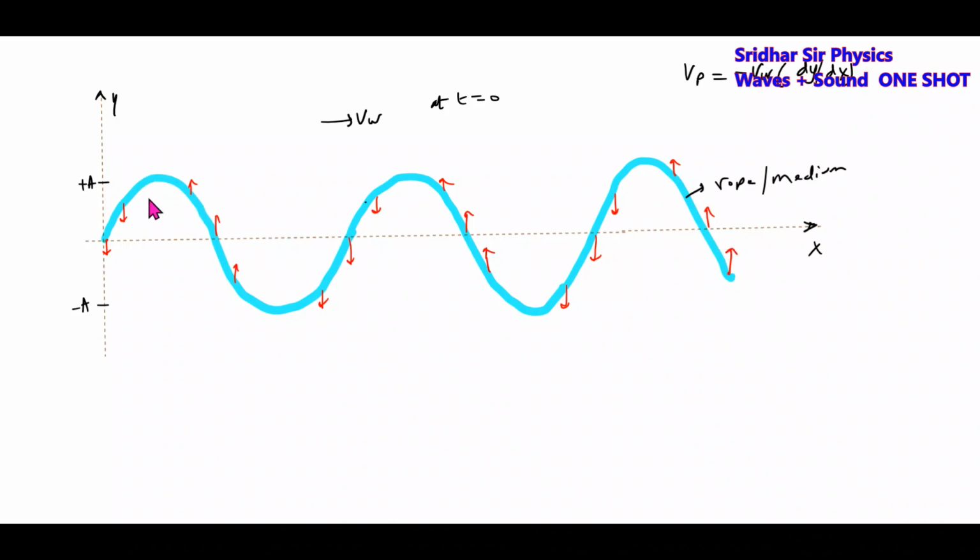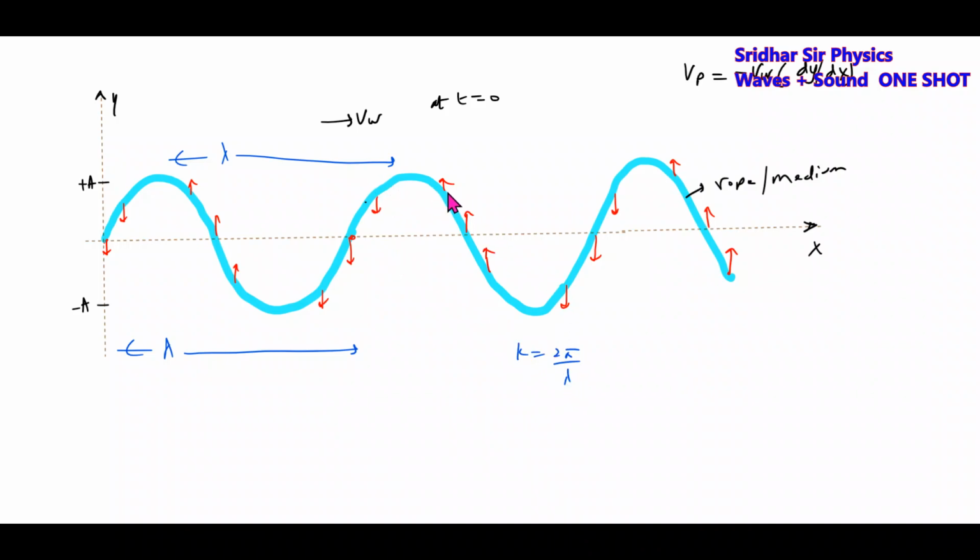Okay, these are the points which will be at rest. Then look at the phase of these two. These two have the same phase, no? Both are at mean position moving down. So the distance between two points on a rope which have the same phase is called a wavelength, where k equal to 2 pi by lambda.